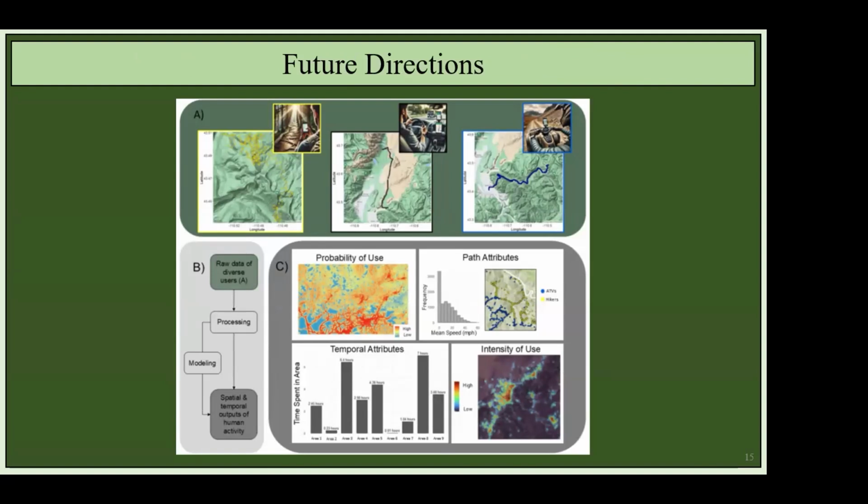Future work, some of the work that I'm doing now in the postdoc is that we're starting to get better understanding of how people are using landscapes. So we have human mobility data or anonymized smartphone locations, which we can then effectively map how people are using roads, off-road areas in both space and time. So we have that at very fine spatial and temporal scales, just like you would a GPS collar on a mountain lion, for example. And we can begin to use that to get a better understanding of how people are using roads, and therefore how people on the roads are impacting how wildlife are using our wildlife crossings.